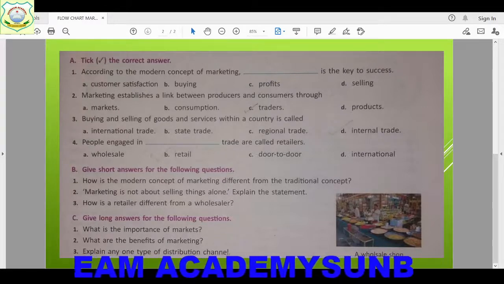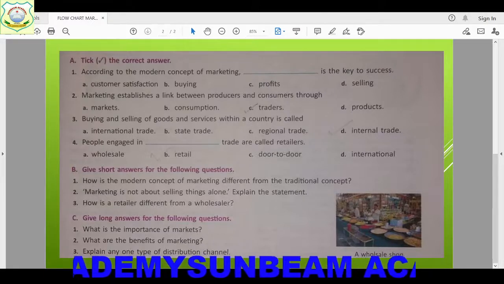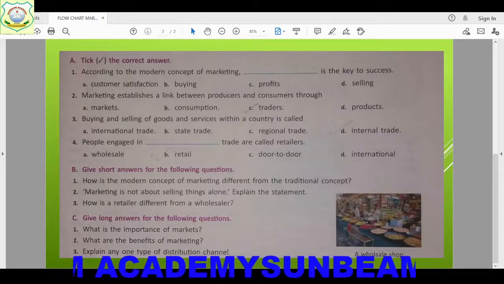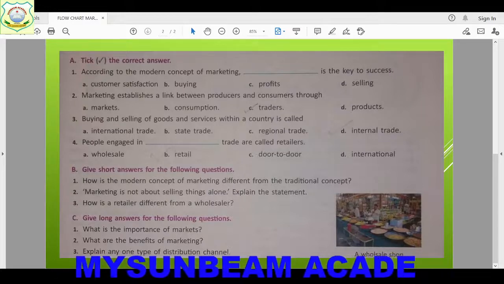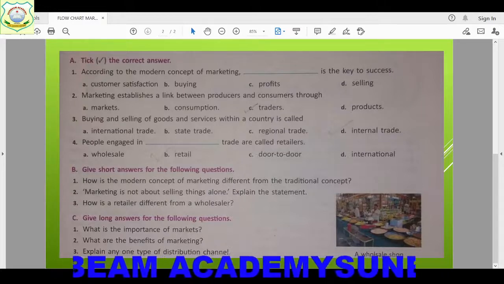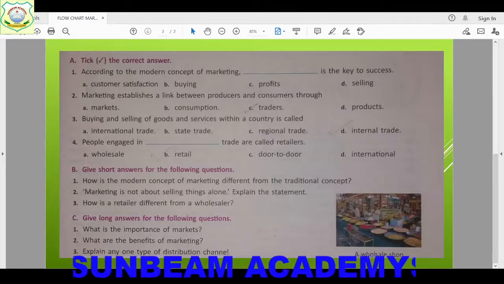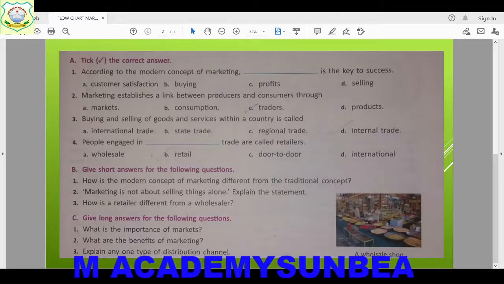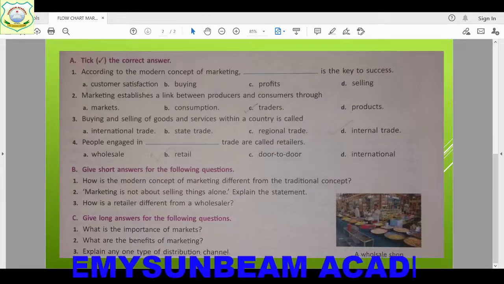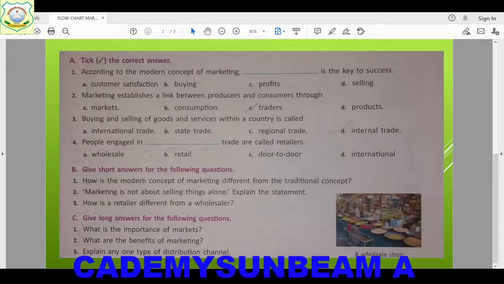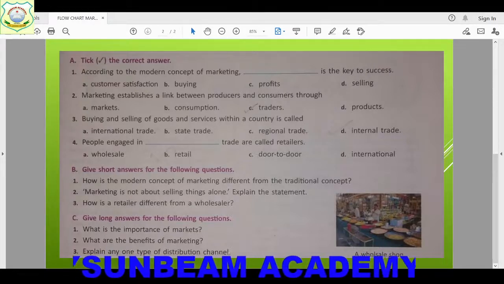The modern concept of marketing first tries to identify the needs and wants of the customers, that means what the customer actually wants, and then makes efforts to satisfy those. So according to it, children, customer satisfaction is the key to success. If they want success and profit, they have to consider customer satisfaction. So this was about the modern concept.